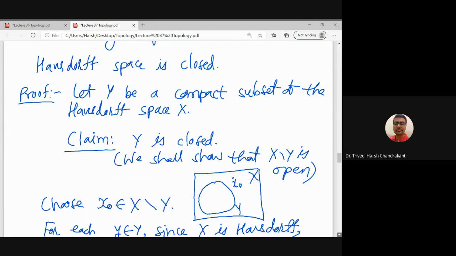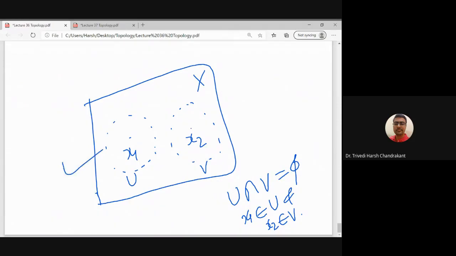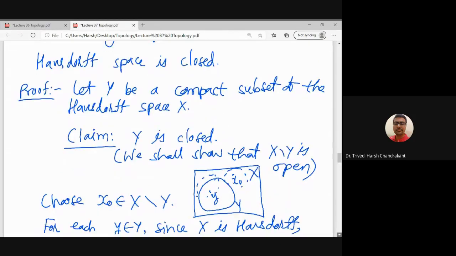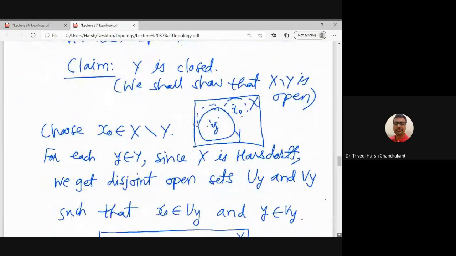Since capital X is Hausdorff, if I take any element y belonging to Y, then y and x naught are both elements of X. So I can always find two neighborhoods which are disjoint, one of them containing y and the other containing x naught. We get this property because X is Hausdorff. So for each element y in capital Y, we get two disjoint open sets.